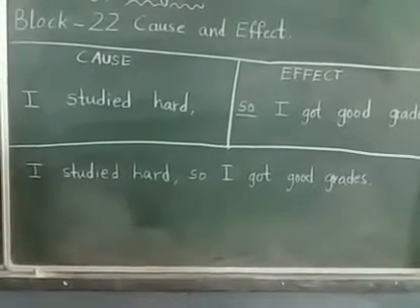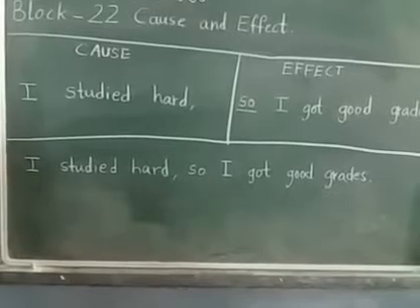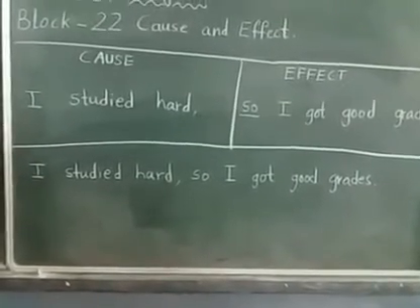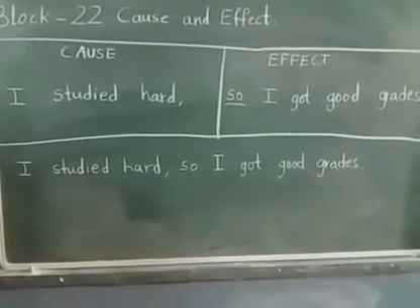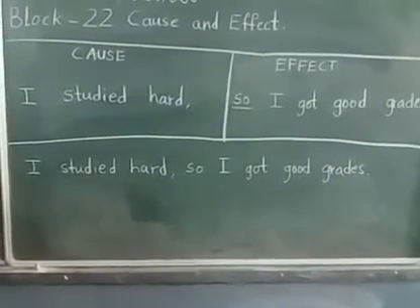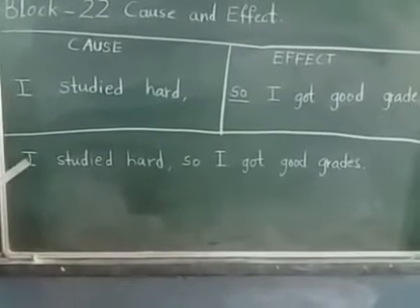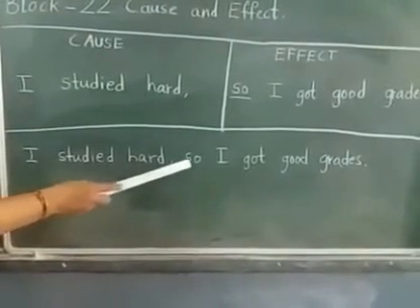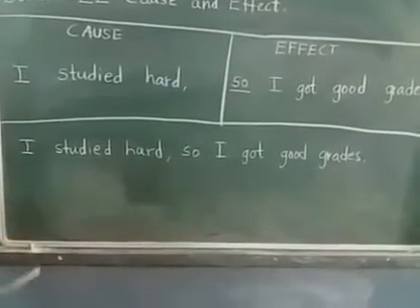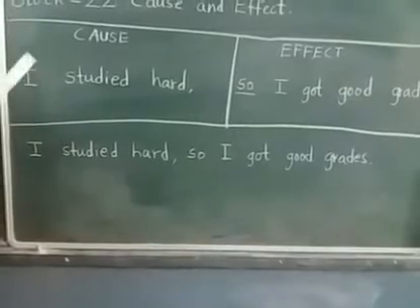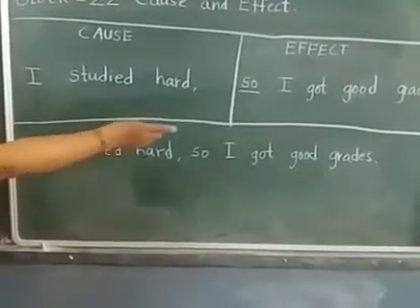The sentence after the word so tells us the effect. The sentence before the word so tells us why that effect happened. It tells us the cause. For example, we can say, I studied hard, so I got good grades. In this example, I studied hard is the cause, and getting good grades is the effect.